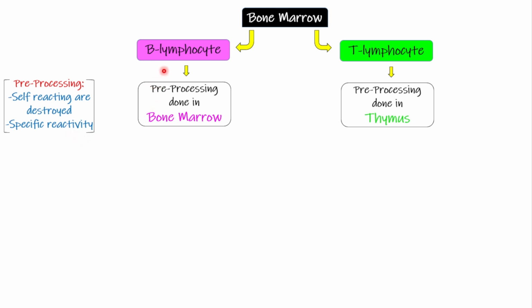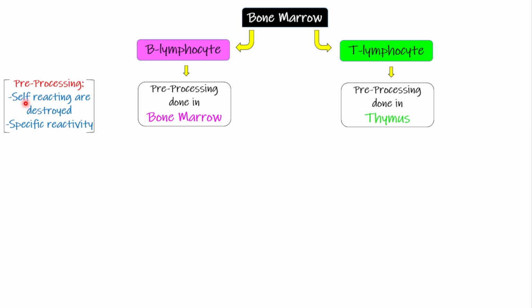For instance, there are different types of B lymphocytes and different clones of T lymphocytes. Each different clone will be reactive to a specific antigen. So all the different types of clones are given a specific reactivity. B lymphocytes, for instance, will not react with all the antigens. They are very specific, and that specific reactivity is defined during pre-processing.